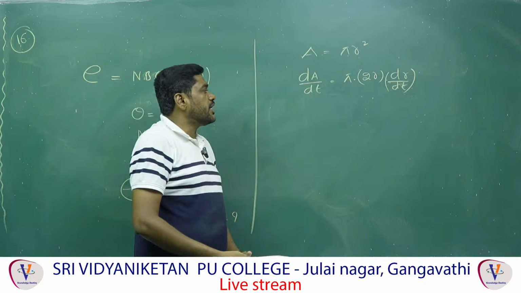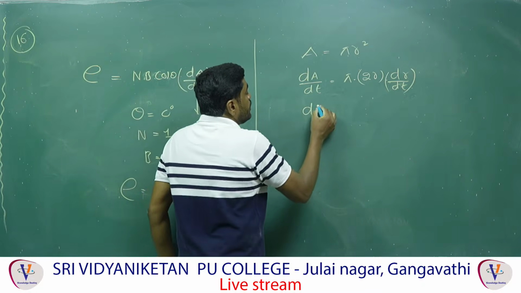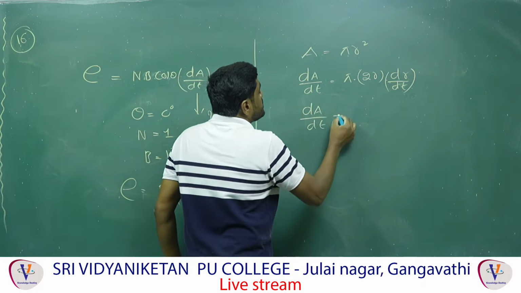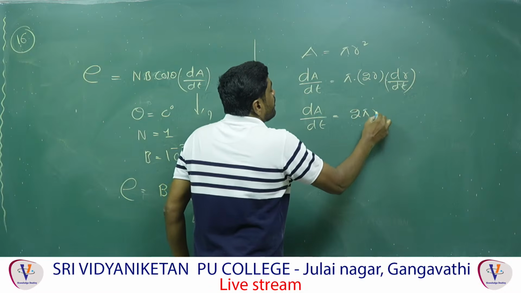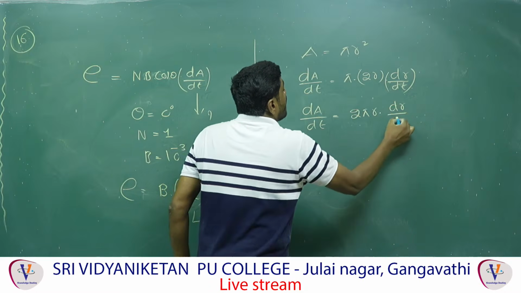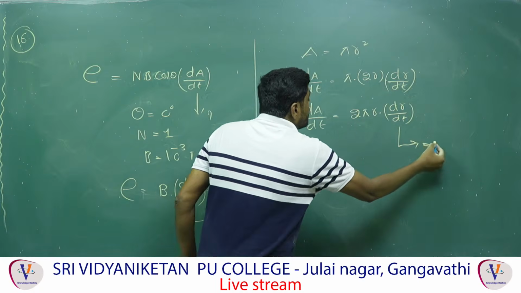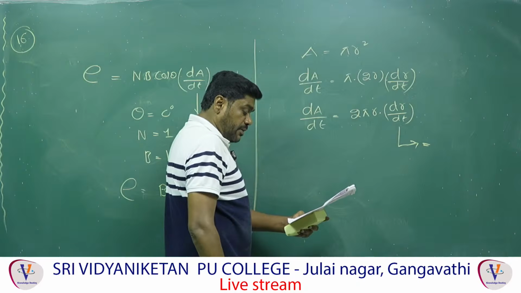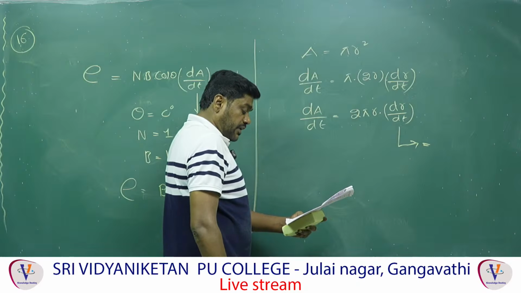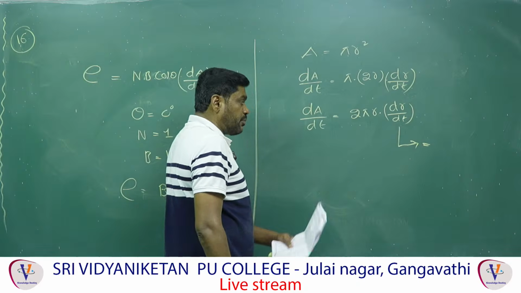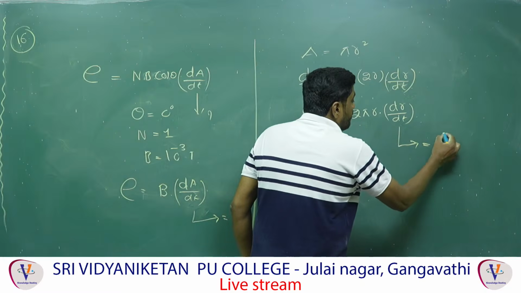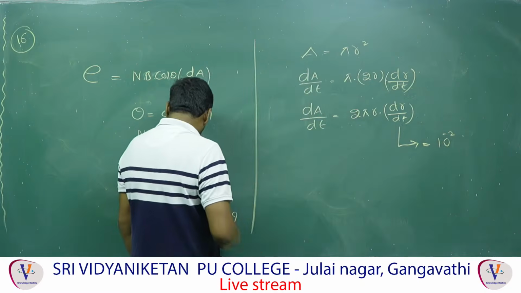Therefore, finally we got dA by dt is equal to 2 pi r into dr by dt. Here the dr by dt value they have given: the radius of the coil is changing at the rate of 10 power minus 2. So 10 power minus 2 is given. Therefore, substitute this value here.